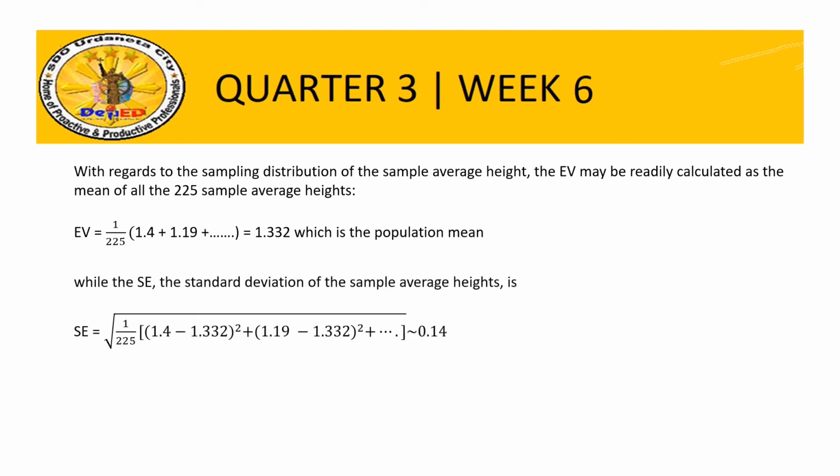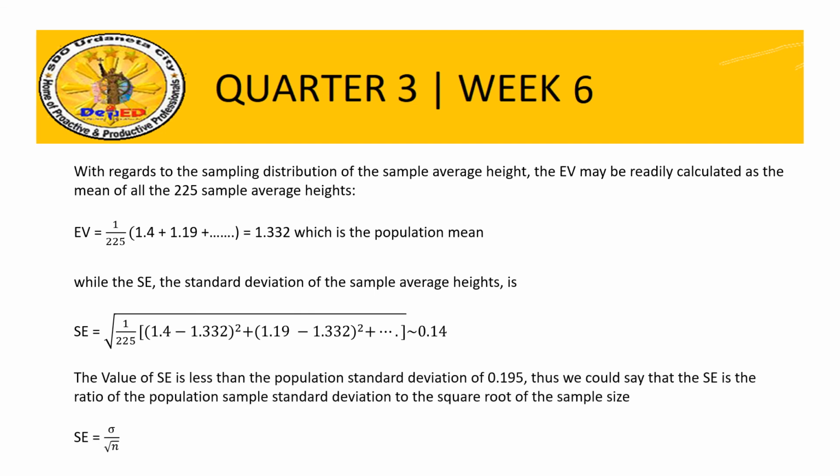So while the SE, or the standard error, the standard deviation of the sample average height, is equal to the square root of 1 over 225 times the sum of the squared differences between the sample average heights and the mean. Okay, so roughly it is 0.14.